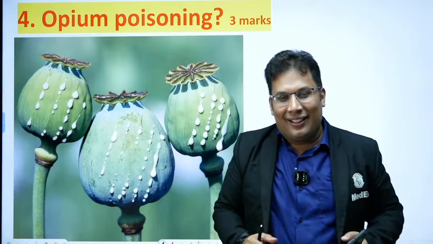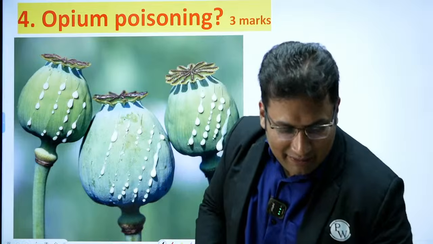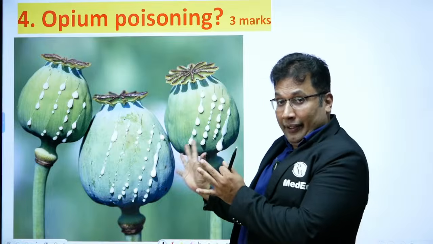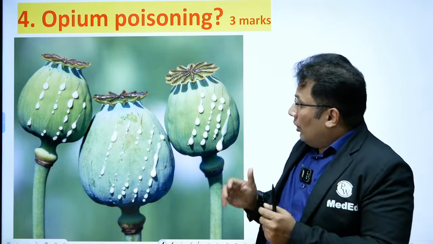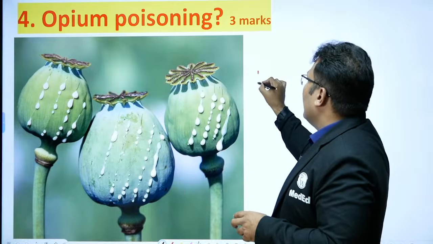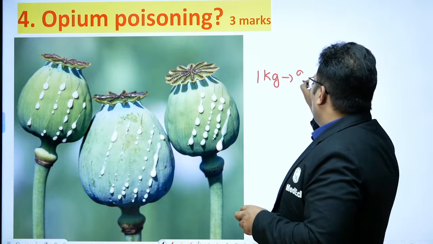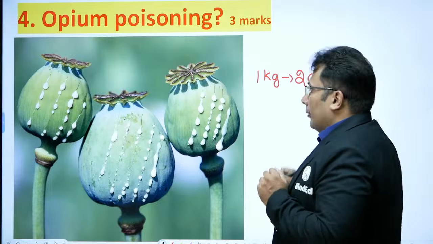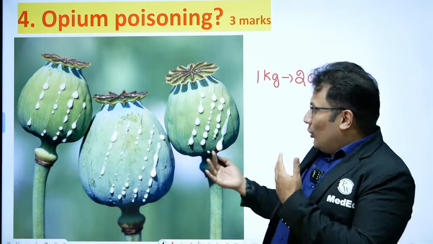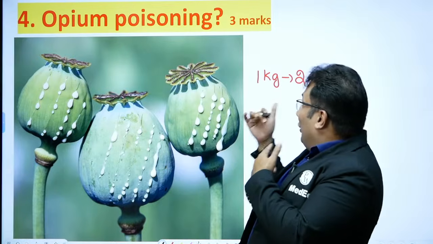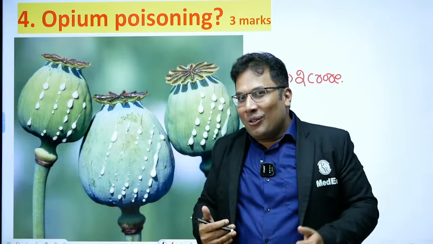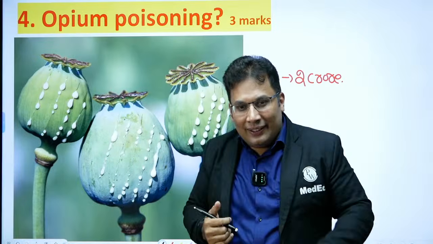Next important topic. Very commonly asked, guys, this is very, very important. What is this? This is a very costly plant. 1 kg of this plant is around 2 crore. So you can mint money, and we can settle in our life now. What is this plant? Can anyone tell me?